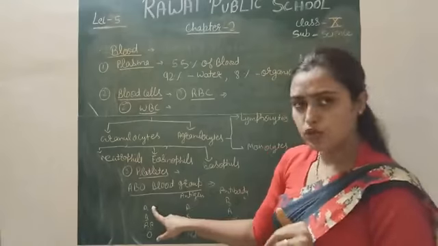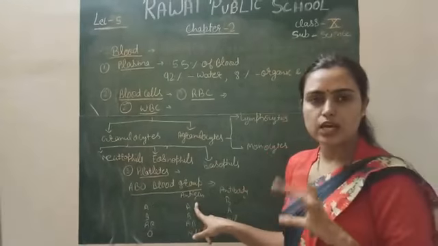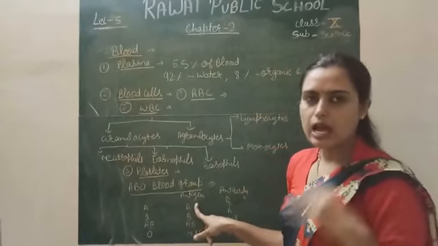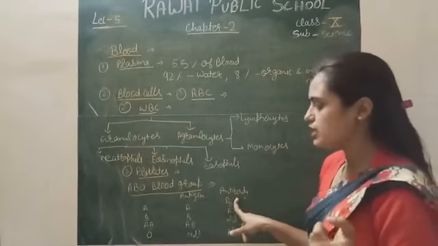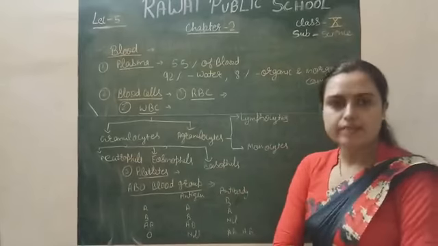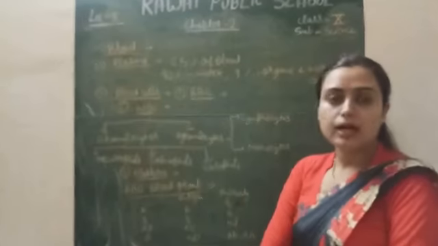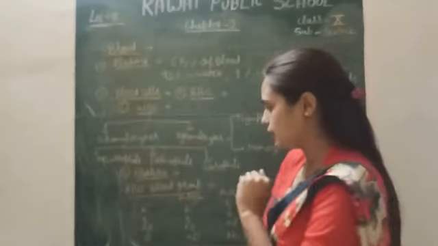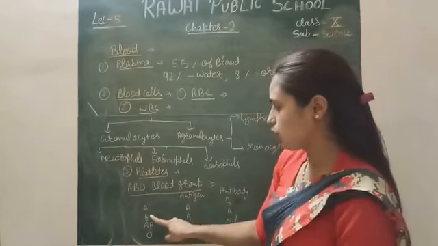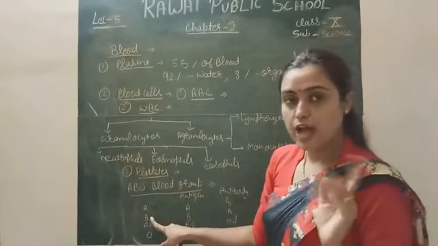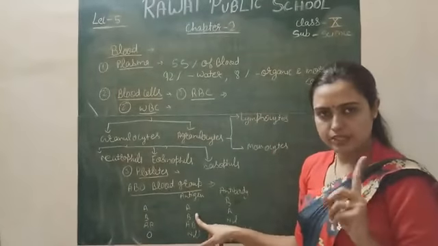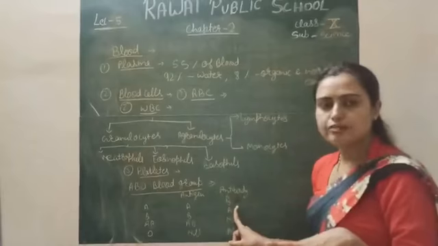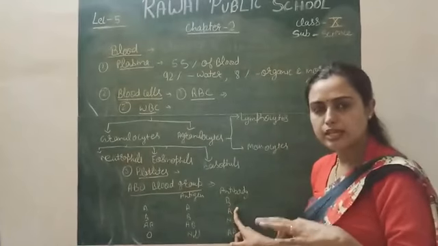So for blood group A, the antigen over the RBC surface is A, and the antibody produced in the plasma is type B. It means blood group A can receive blood from whom, I will tell you later on. Firstly we will discuss all. The individual who has B type blood group has B type antigen on the RBC surface, and the antibody produced inside the plasma is A type.